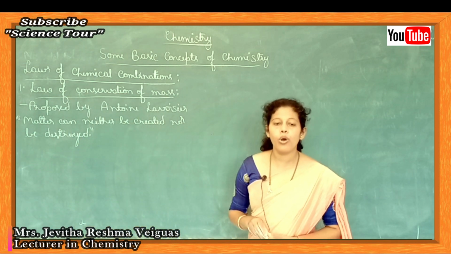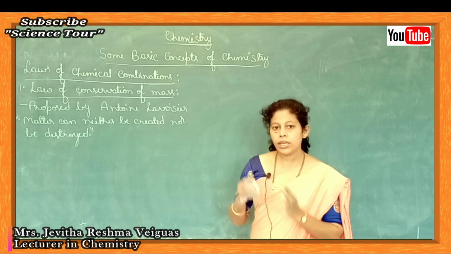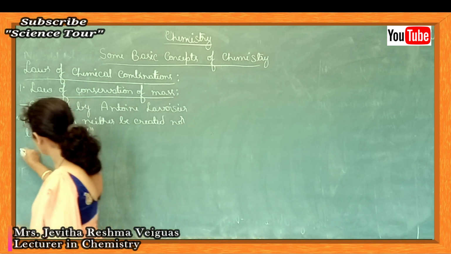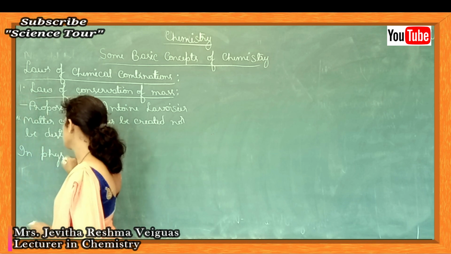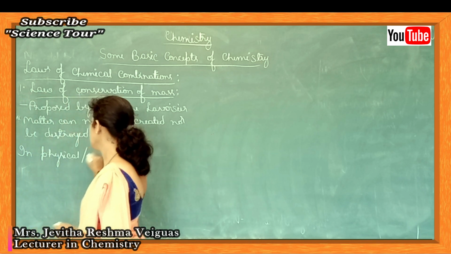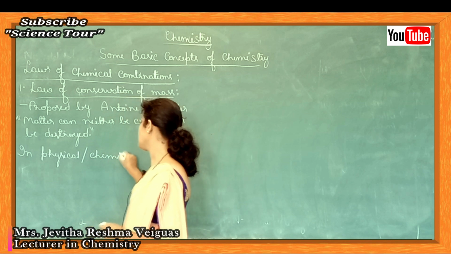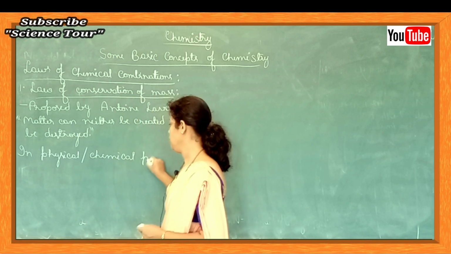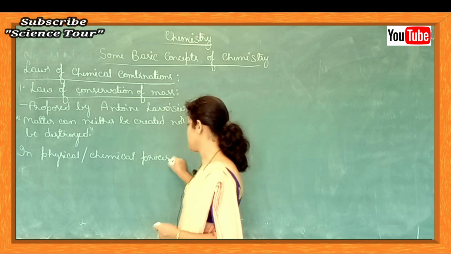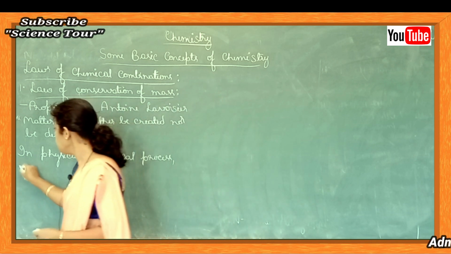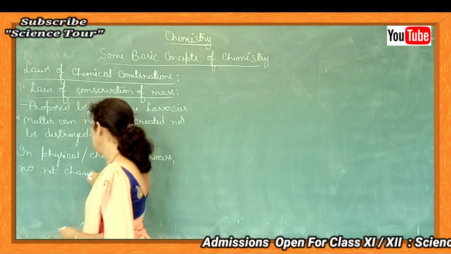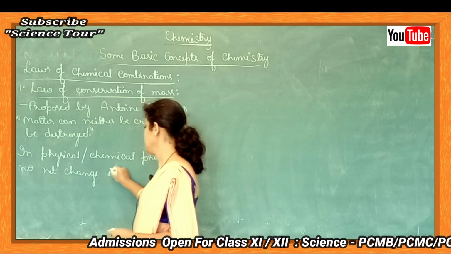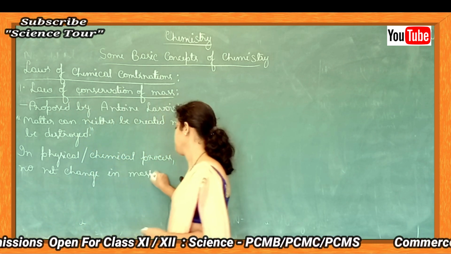What is the meaning of this one? Meaning is very simple. You take any process. It may be physical process or it may be chemical process. Always no net change in matter or in mass takes place.